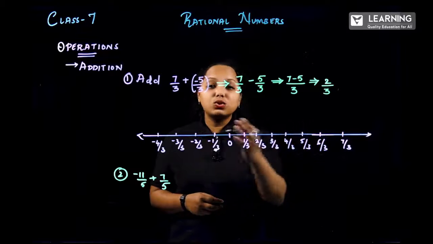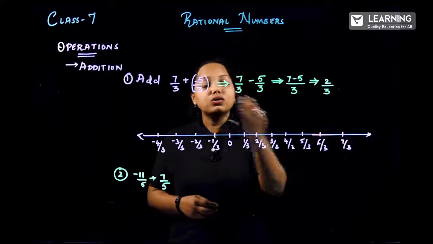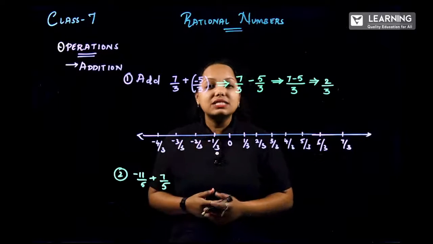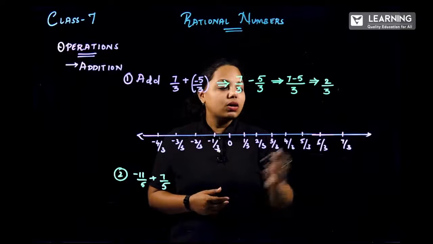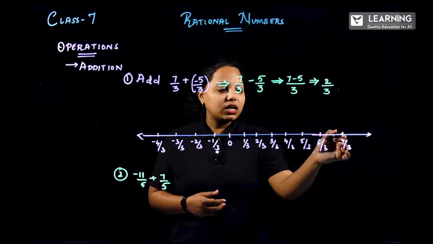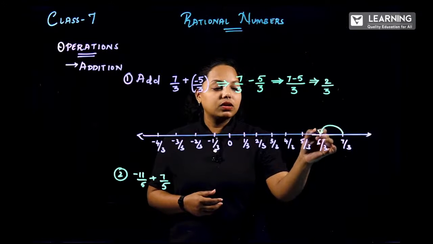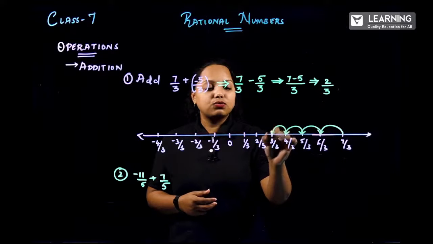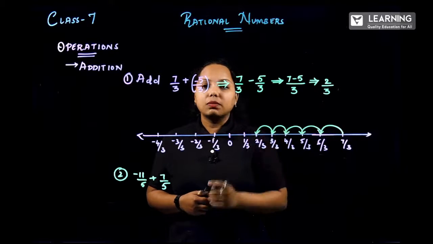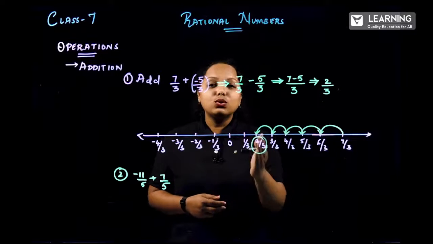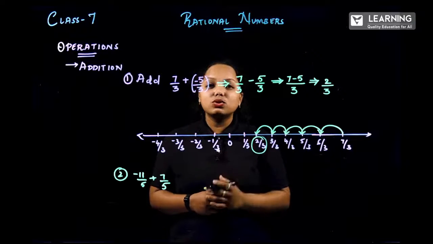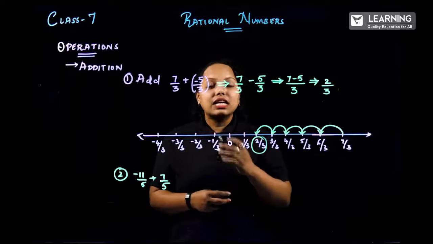Now how do I need to move on the number line? Should I move forward or backward? Well, it is backward. Why? Because there is a minus operation. Now 7 by 3 is located over here. So 1 time, next 2 times, next 3 times, next 4 times and next 5 times. Which number am I getting? 2 by 3. I hope you understood. If you do both methods, you get the same answer.